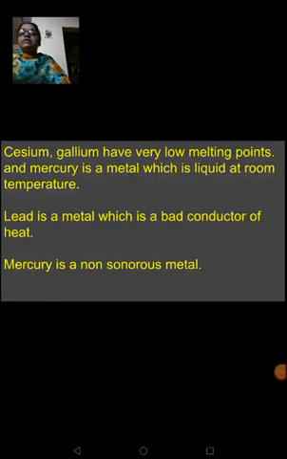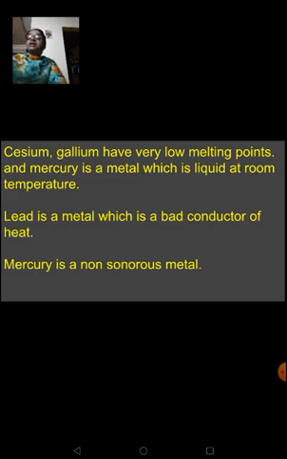Now, cesium and gallium have very low melting points. That means when you keep them on your palm itself, they begin to melt. These are some exceptional properties of metals. Metals like cesium and gallium are all classified under the category of metals or elements, but these are exceptions. They have very low melting points, because even when you keep them on your palm, they begin to melt. And mercury is a metal which is liquid at room temperature. That is why we say that it does not possess the property of malleability, ductility and so on.